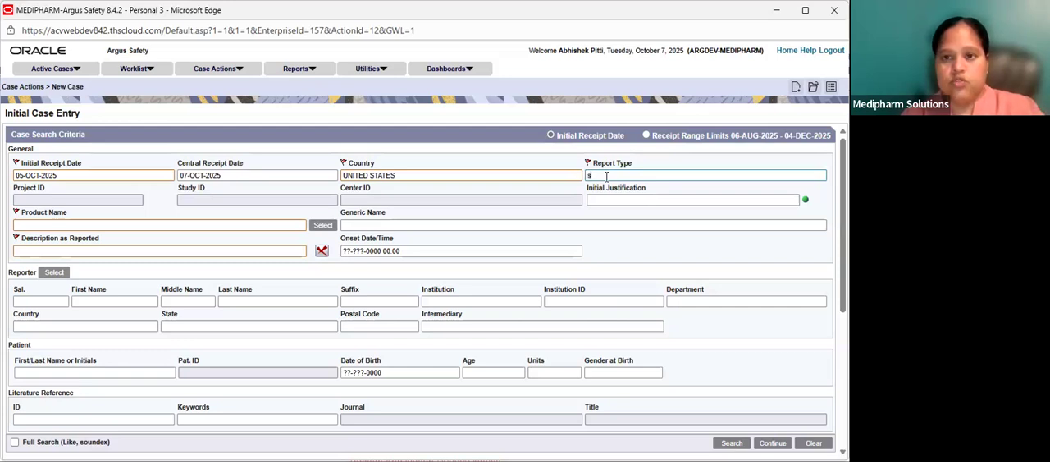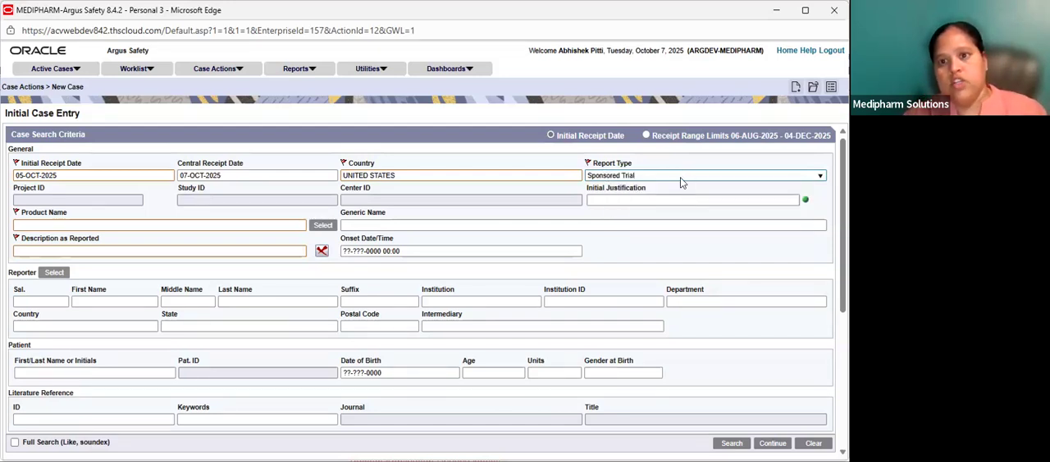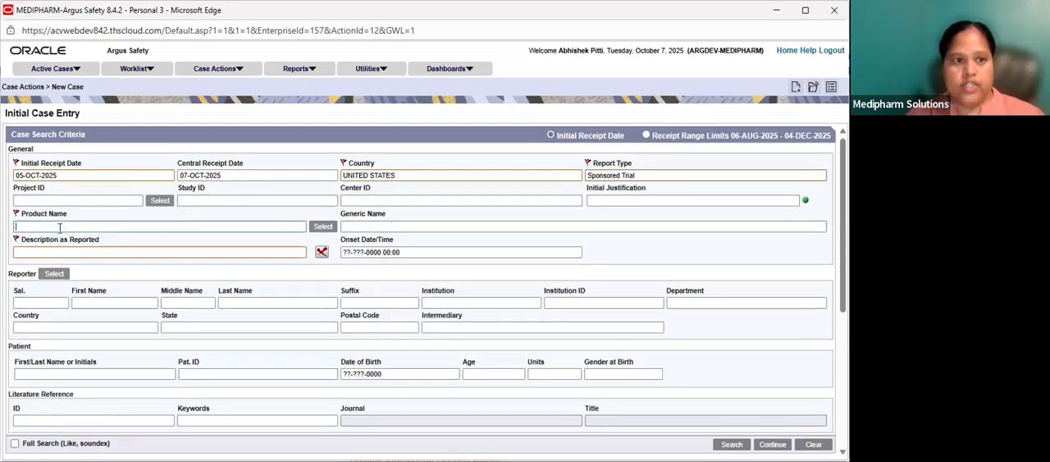Okay. Say for example, if it is a sponsor. If the report type is sponsor trial, if you are working on a clinical trial, here it is sponsor trial. All these will be configured based on your company specific and project specific requirements. So what we will do is put sponsor trial. Okay. These are the first general informations you will fill in. And then next, coming to the product.